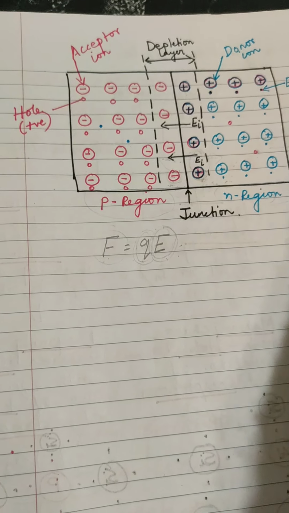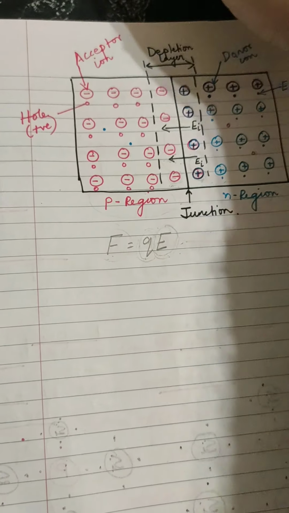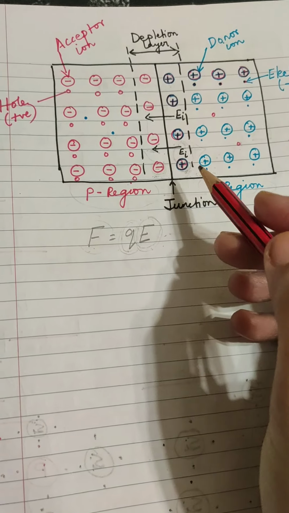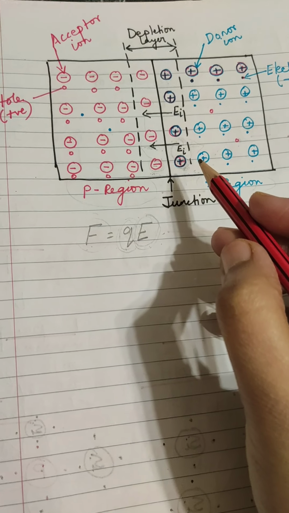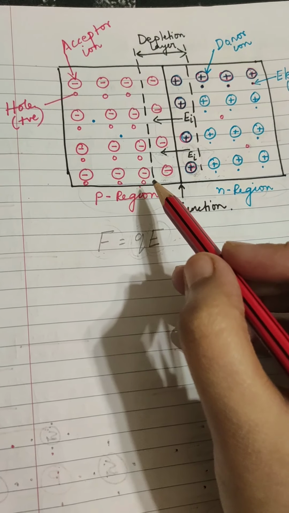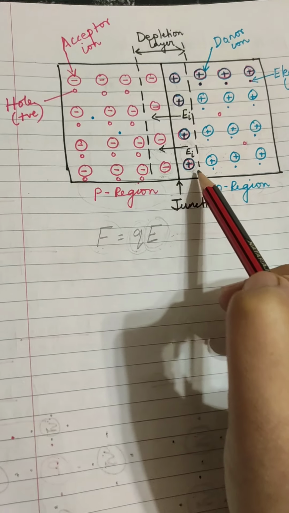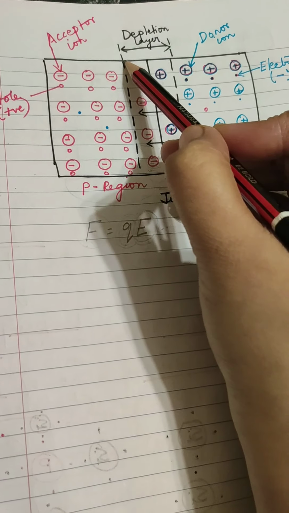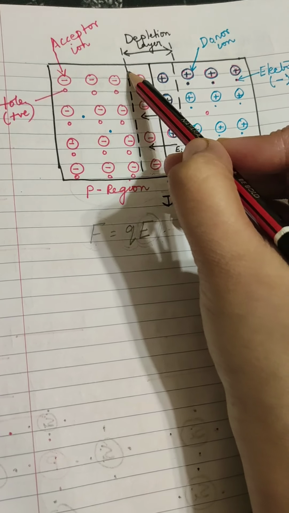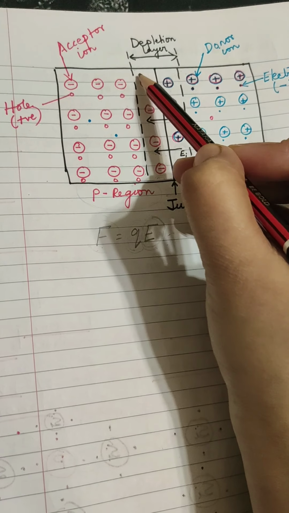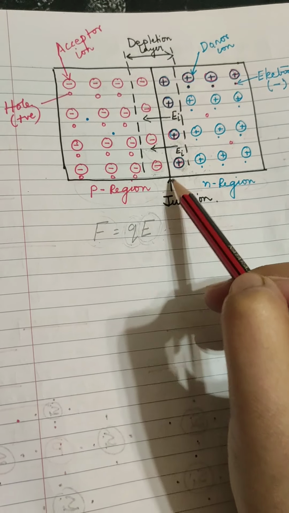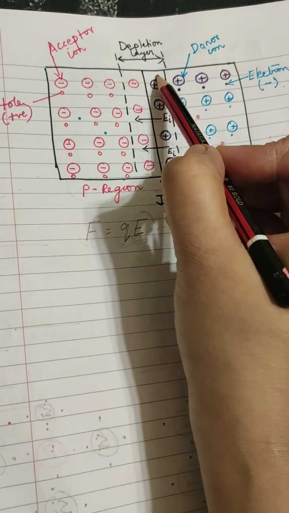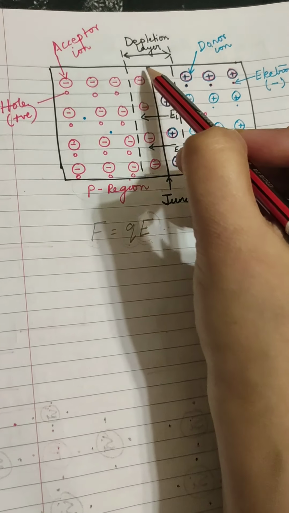Now, you can see this region is depleted, is free. This is the region on either side of the PN junction. On either side of this junction, this region is depleted.